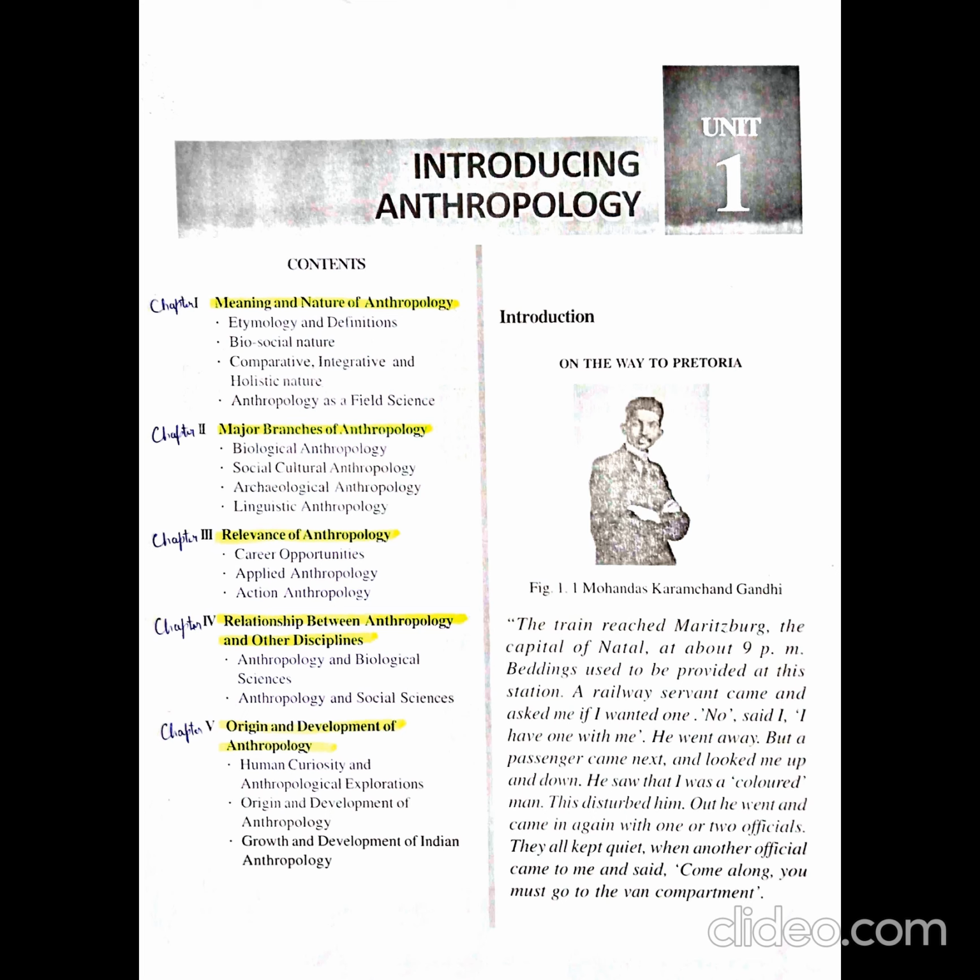It means, according to Kluckhohn, anthropology explains about man, and also the evolution of man. You just remember 2 or 3 definitions which are not too descriptive. It will help in your exam.